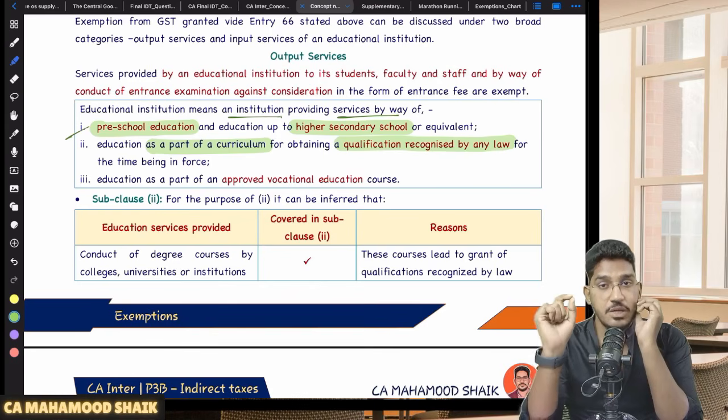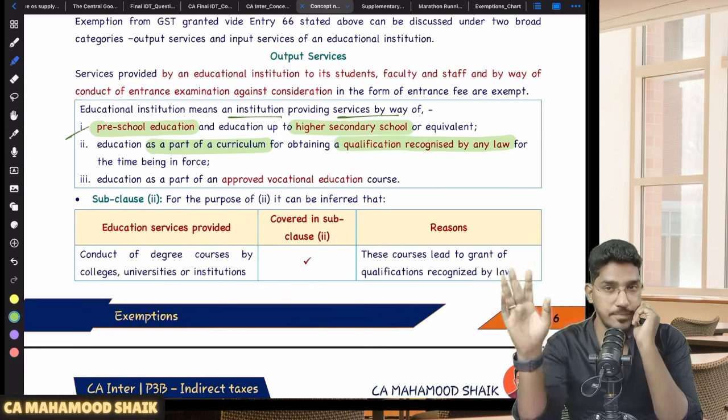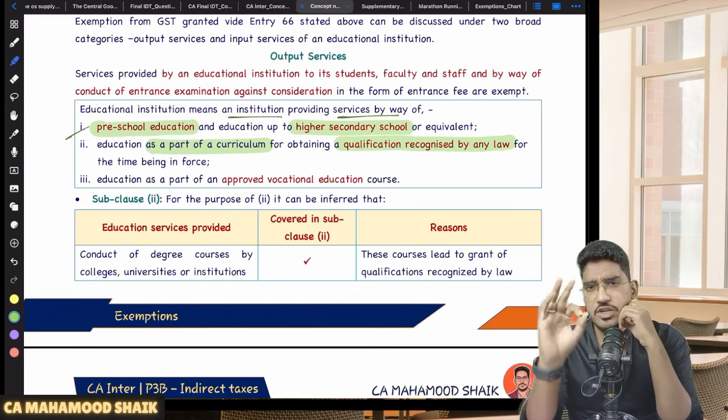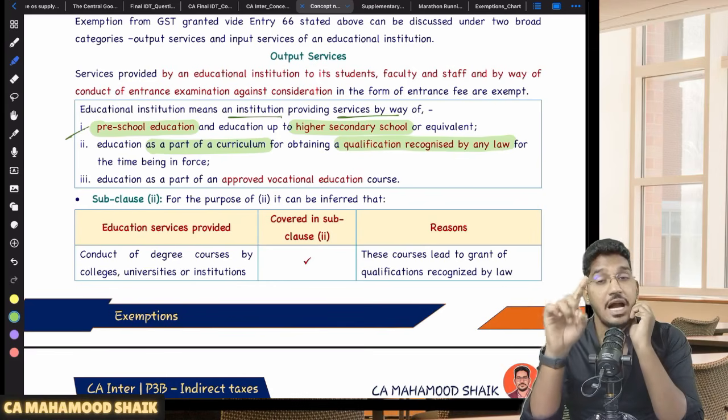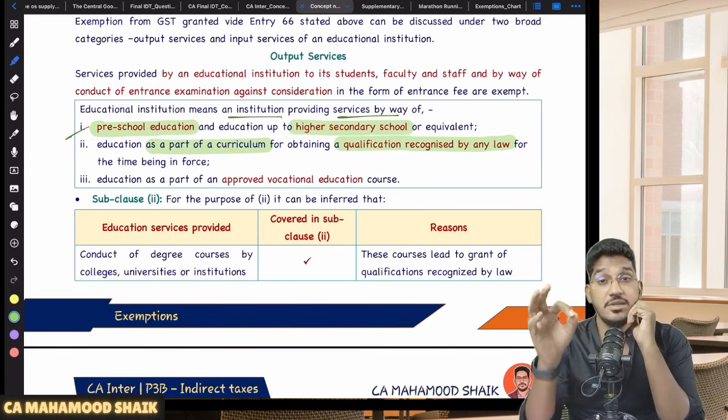So those institutions which are providing education as a part of the curriculum for which you will obtain a qualification recognized by law, degree colleges, MCom colleges, BCom colleges, engineering colleges, medical colleges will fall under here. Okay, and also you must be getting a qualification recognized by Indian law.